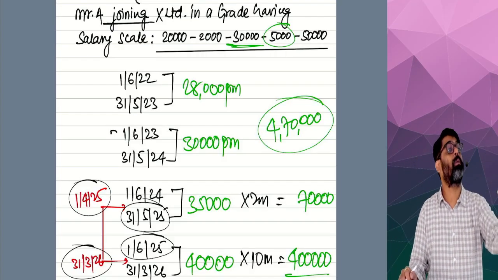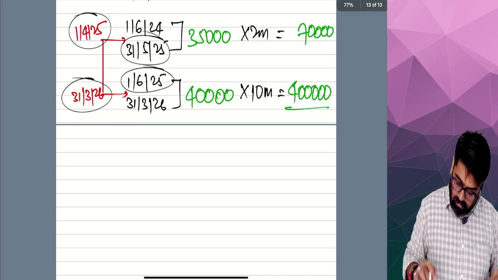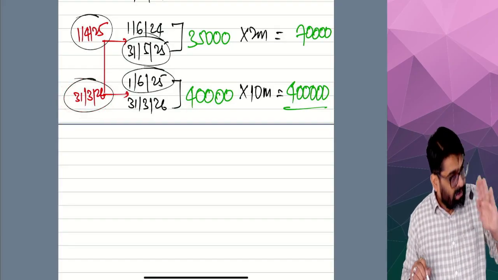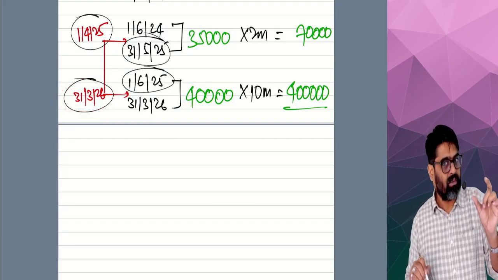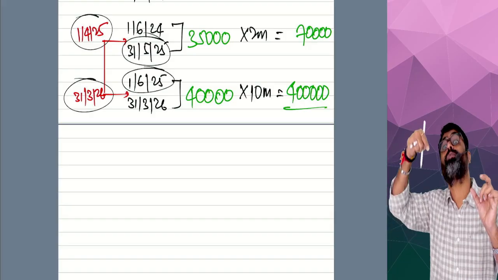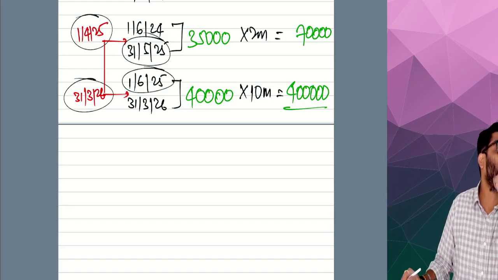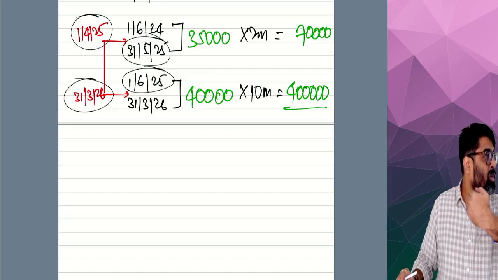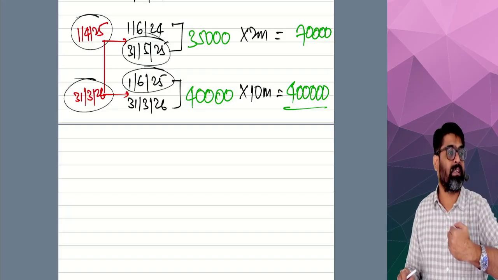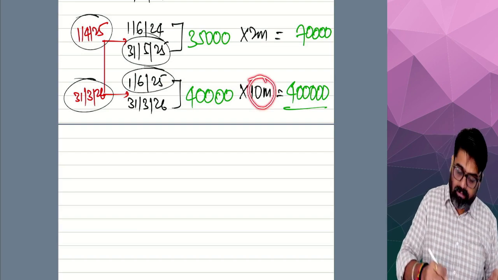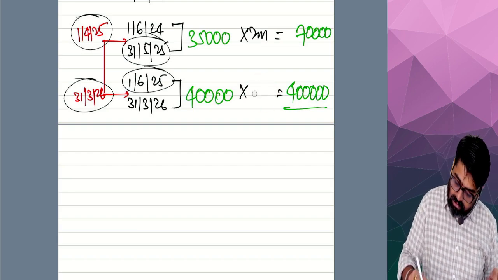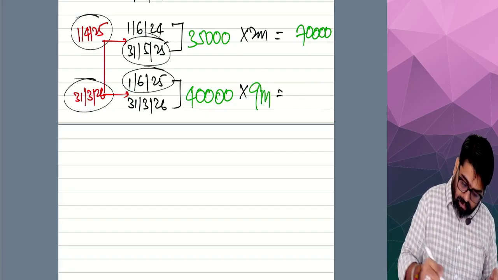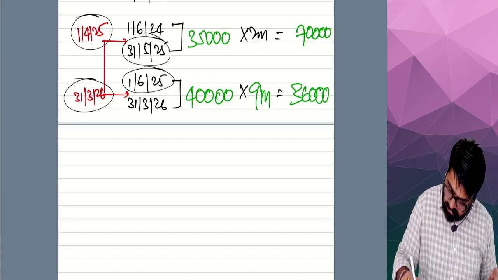Now tell me, what about the March salary? Can you see the March month salary here? Can you see the March month salary was 40,000? So this year's March salary of 40,000 becomes due on 1st April. This year or next year? So should it be taxable on due basis in this year or next year? So this will not be 10. This will be 9. And this will be 3,60,000. Getting my point?